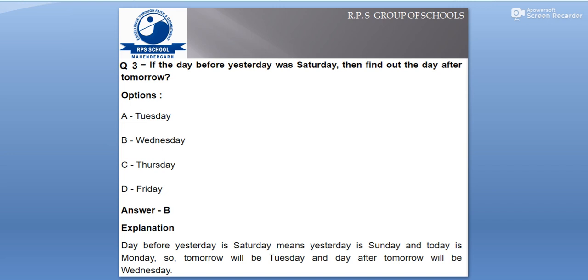Let's see the explanation. Day before yesterday is Saturday means yesterday is Sunday. That's why day before yesterday was Saturday, and today is Monday. So tomorrow will be Tuesday, and obviously the day after tomorrow will be Wednesday. So that's very simple. Wednesday is the answer, and option B is the right answer.